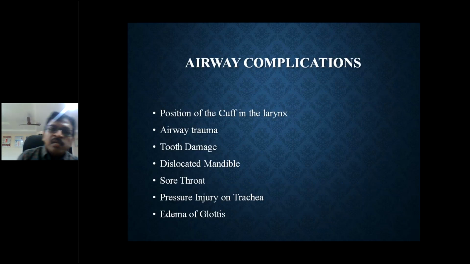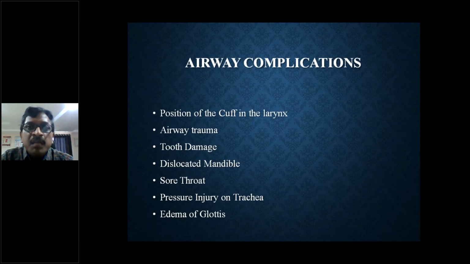So what are the other airway complications? Position of the cuff in the larynx. Once we pass the endotracheal tube with its cuff through the glottic opening, we inflate the cuff so that the tube will not come out. But in certain scenarios, if the cuff is damaged and leaking even after we inflate it with air, and we don't monitor properly during surgery, there is a risk of the cuff slowly coming out of the larynx through the glottis into the oral cavity.